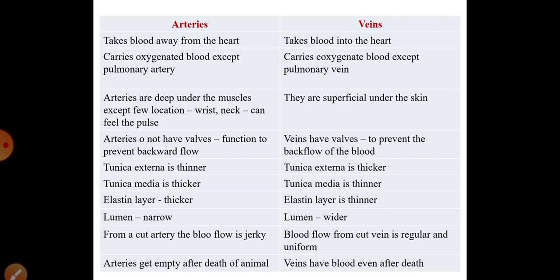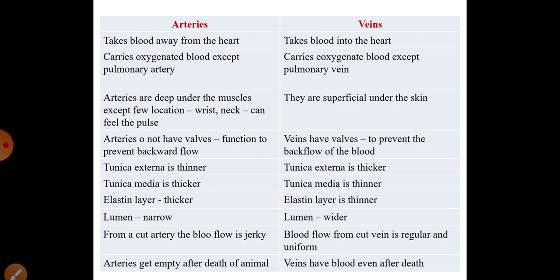Now there are two more comparisons that can be done between arteries and veins. If we compare the arteries and veins according to the blood flow, suppose there is a cut or any injury on any part of your body. Now if during that injury the artery is damaged or exposed in that cut, the blood which flows out will be jerky, because the heart is pumping the blood continuously.